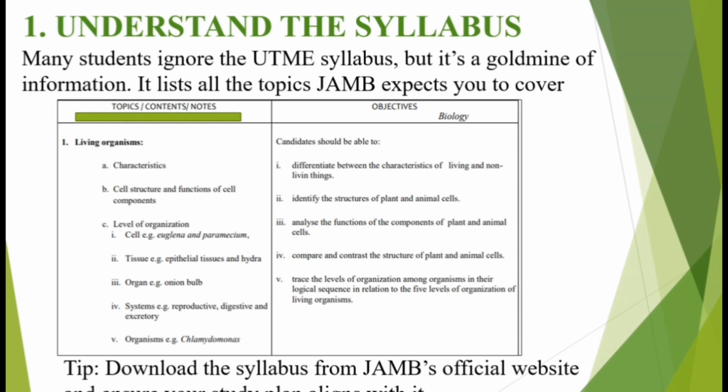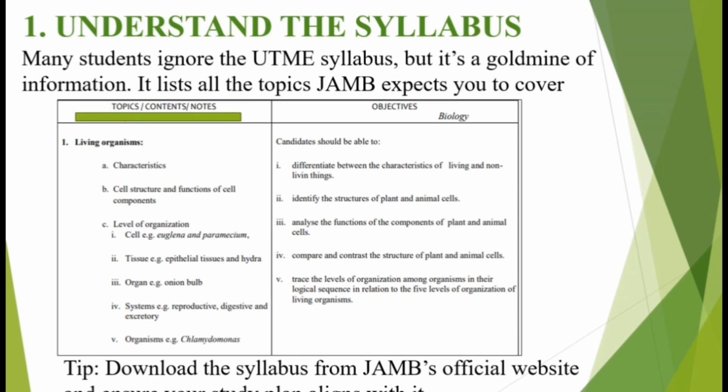Now it is very painful when you see students picking any random book of their choice and they just start reading. That's not the first thing you expect to do as a student preparing for the examination. The first thing is that you get the UTME or the JAMB syllabus. Now we have a typical example of the syllabus on the screen. Every syllabus has 2 columns. On the first column, there are topics or content or note which they expect you to read. Then on the second column, there are objectives.